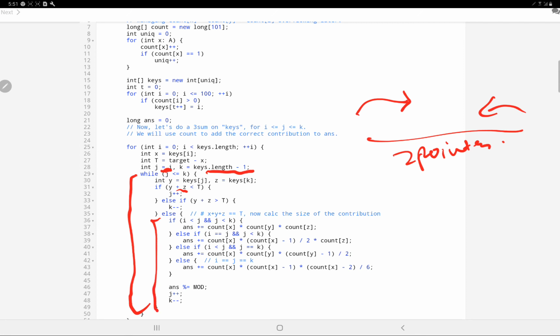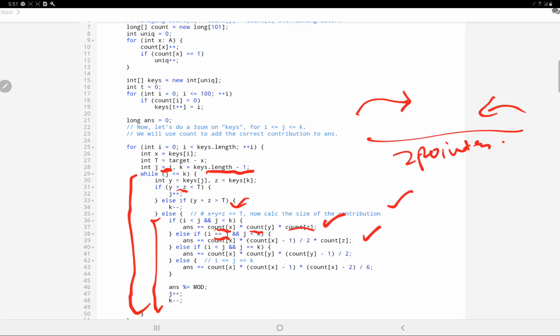Now this is the main code where we have to solve the actual case. Alright, where the sum of the three numbers is equal to the target value. Alright, now we'll check if I is less than j and j is less than k, then what we get is our answer, and that would be the multiplication of all the counts. Else if I is equal to j, which is a case we have to cover as well, and j is less than k, then what will be the answer?